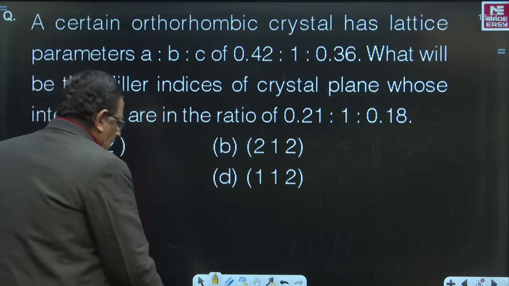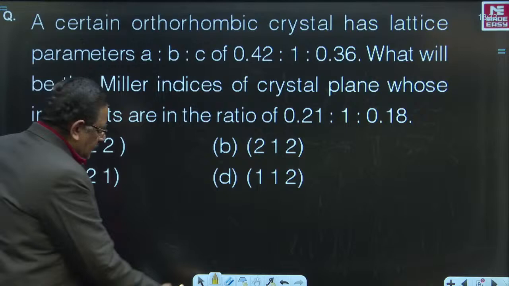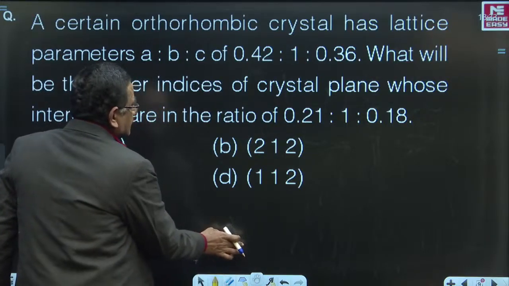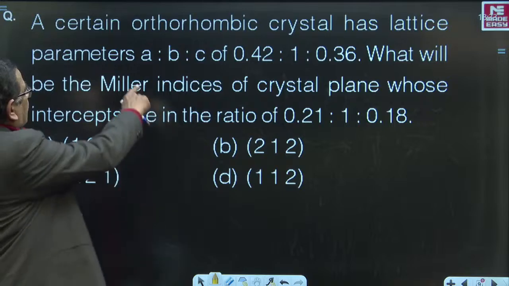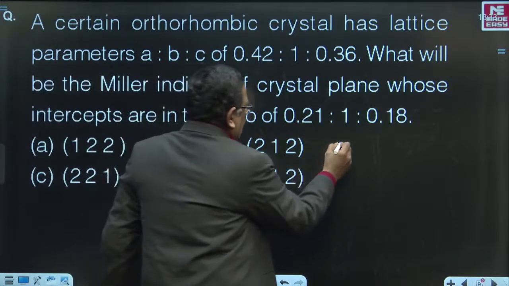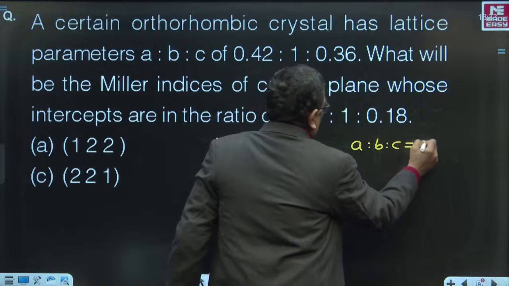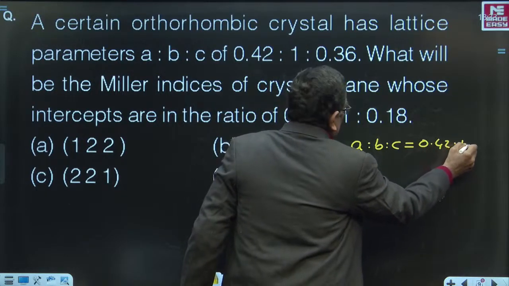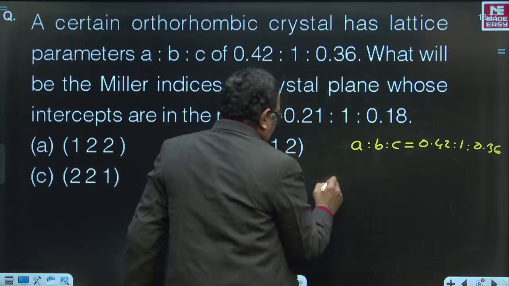So, for the help of others, let us try to do. Here, the aspect is we are provided with a is to b is to c, right? a is to b is to c are given here as 0.42 is to 1 is to 0.36, and intercepts are to be written appropriately.